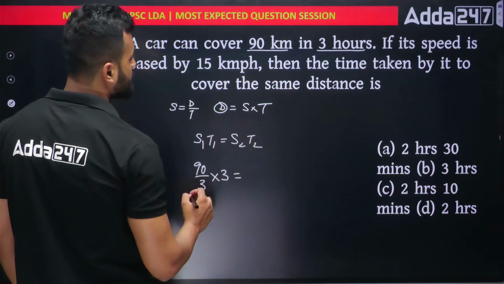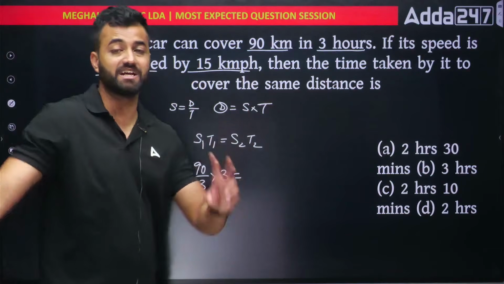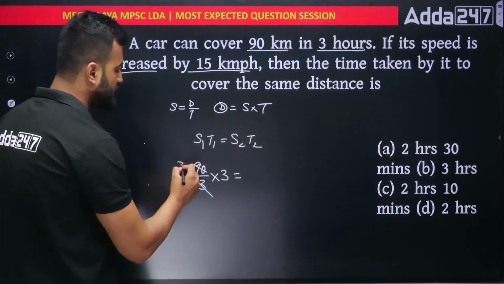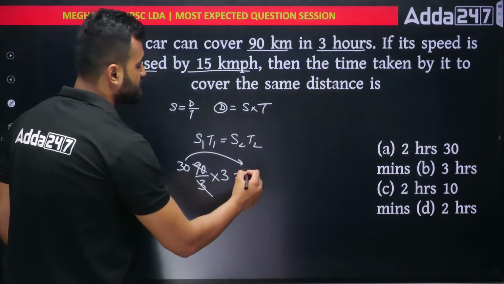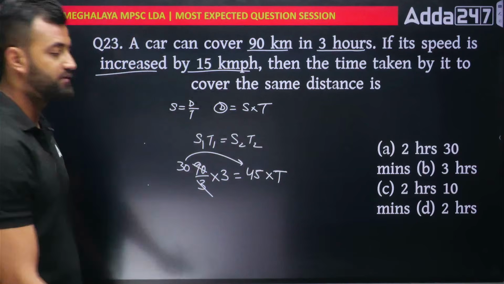Similarly, I want to get speed 2. So speed 2 is what? Now the speed is increased by 15 kilometers. When I say increased by 15 kilometers, that means out here what was the speed? Out here it was 30. Now I increase this by 15, that means now it's 45. And this time what will be the time taken? This we have to find. Got it? So we can do it.